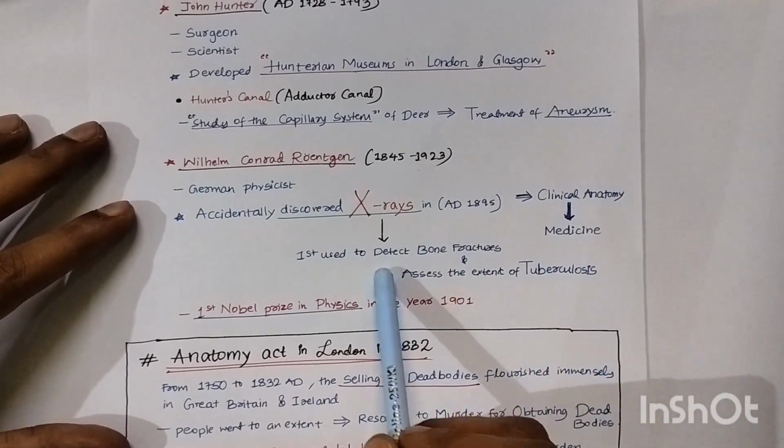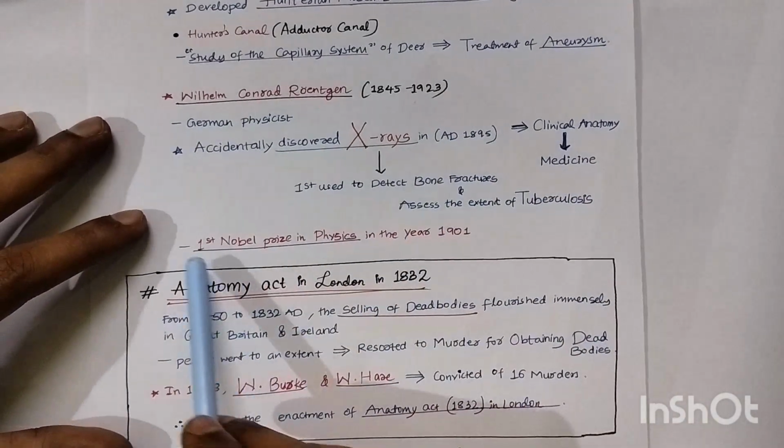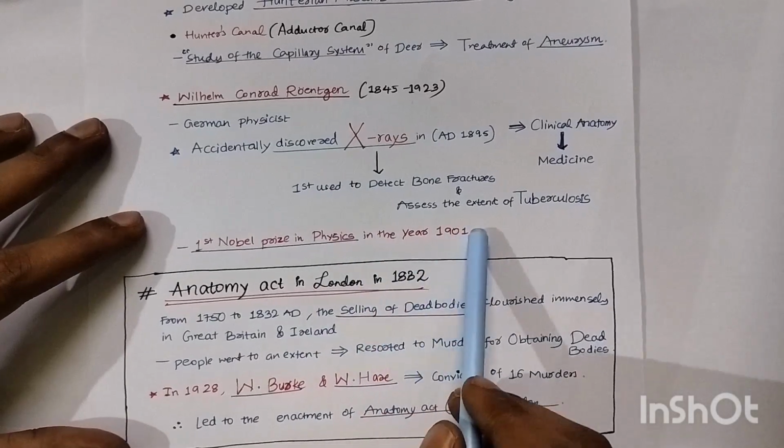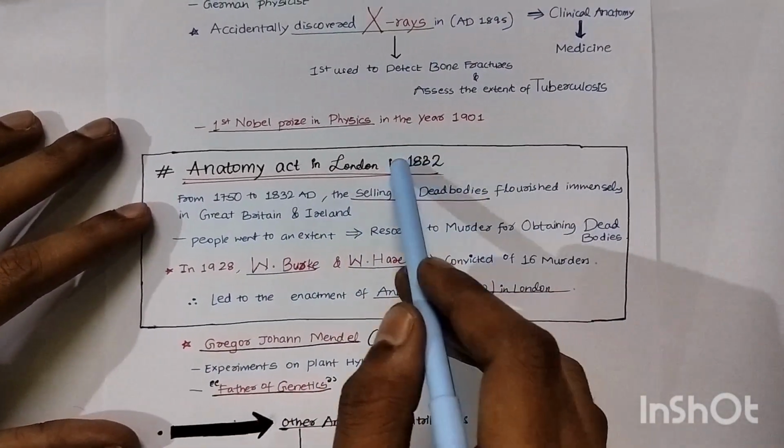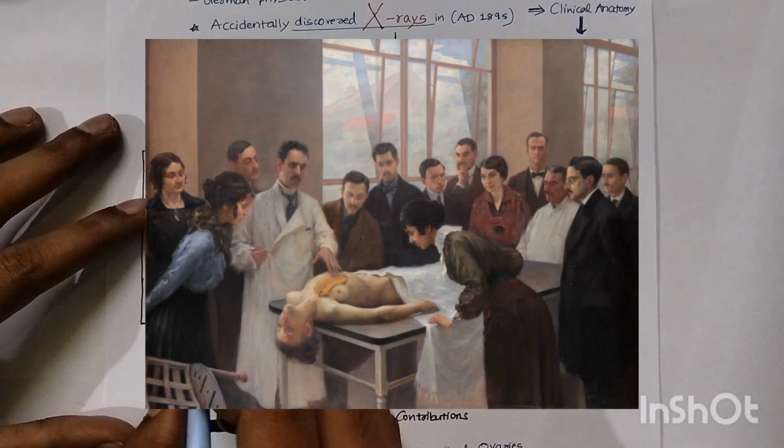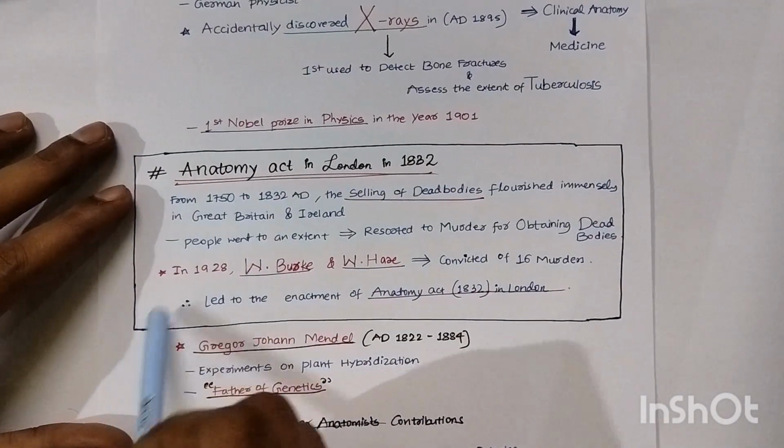Yes, tuberculosis of lung estimated. The first Nobel Prize in Physics in the year 1901. You have to remember him. And the Anatomy Act in London in 1832. It's very important. Of course, it's very critical also at those days.